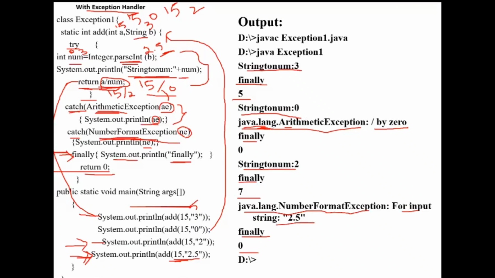Ma'am, for arithmetic exception, no need to create any class. Those are all built-in classes. Automatically, if an exception occurs, the corresponding object is created and automatically thrown. And we can also write our own exception, and at that time we have to write the class. Sometimes, if you think that on certain user input I have to throw an exception, like that, you can write your own exception. For that we have to define one class. We will see later how to create our own exception.